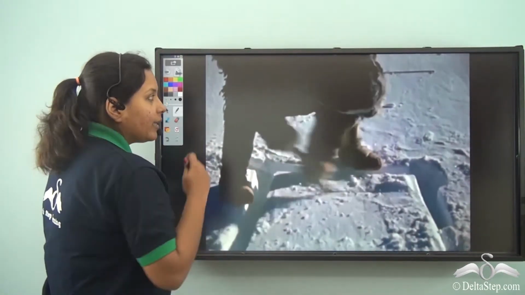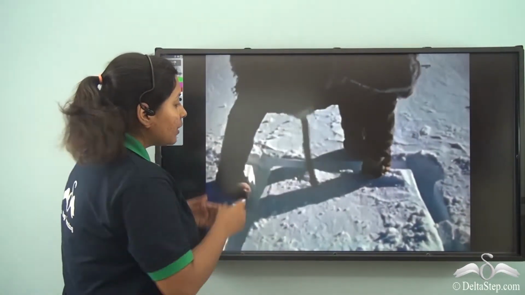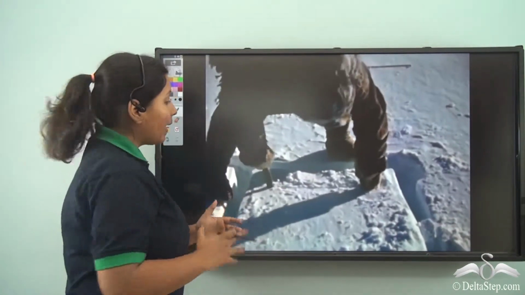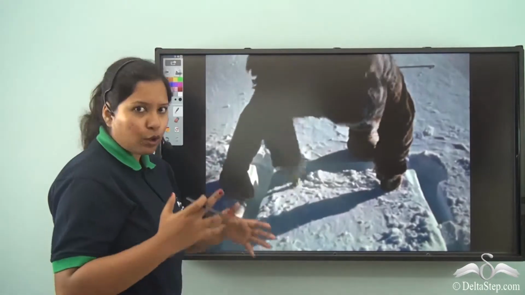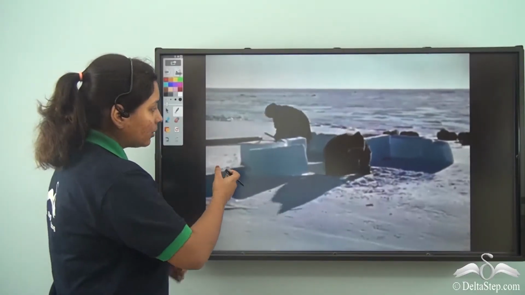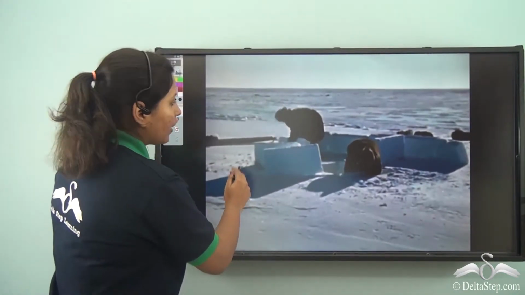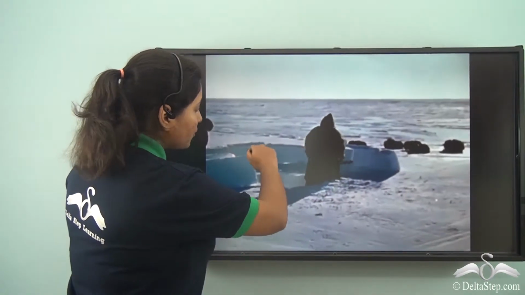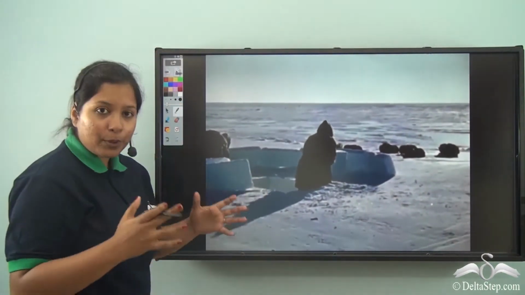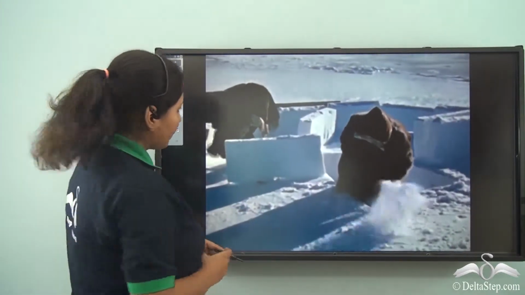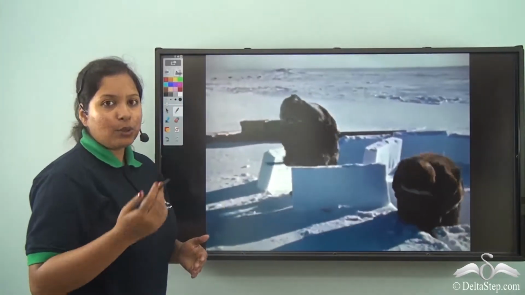Well, over here we can see an Eskimo trying hard to cut the thick sheets of ice in order to get the blocks of snow. So now he is trying to cut out and take out the blocks of snow over here. Once they have got the blocks of snow, they are trying to arrange it in a proper way so that they get a dome-shaped structure. And finally the igloo is made.